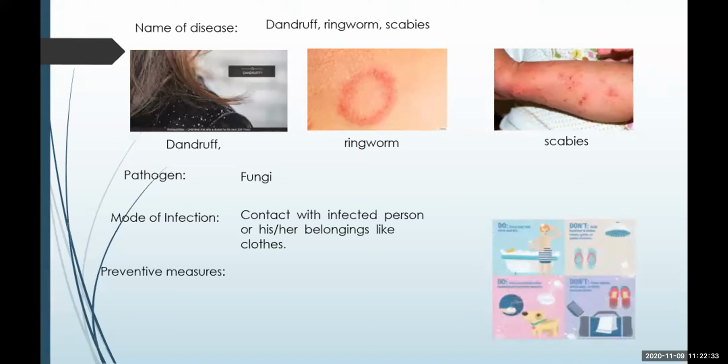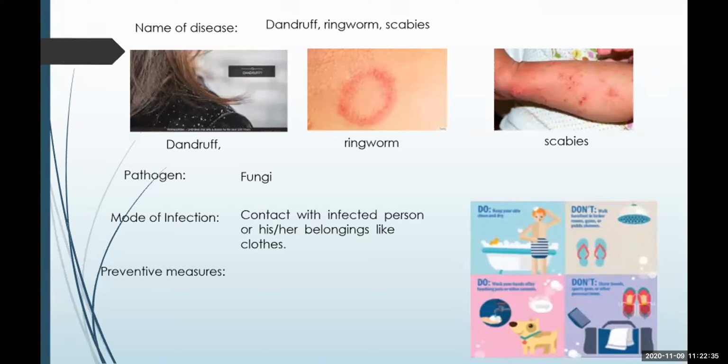The preventive measures are, you should maintain proper hygiene so that the fungal growth on your body does not take place. Wash your hair regularly, within 2 days, so that the dandruff does not proliferate.